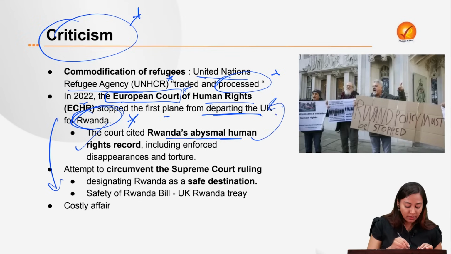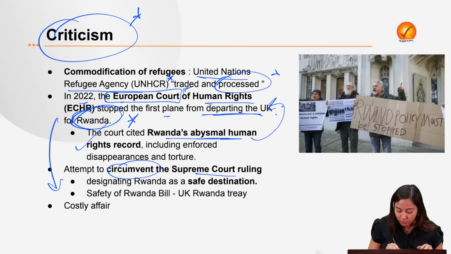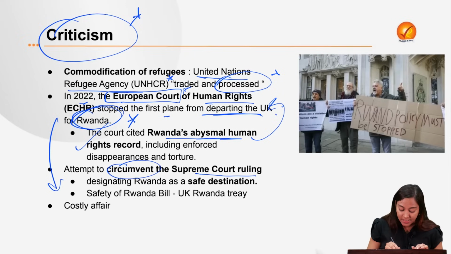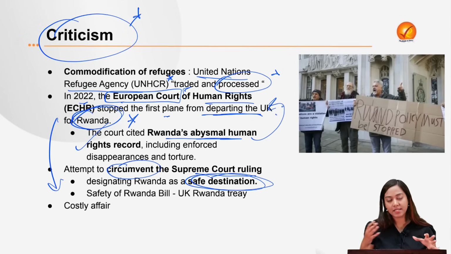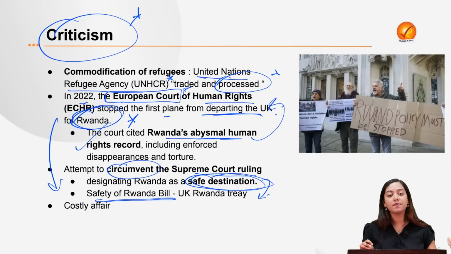This particular one is also touted as one of the ways to circumvent the Supreme Court ruling. How did they do this? So basically, the entire parliament declared Rwanda a safe destination, without providing proper assessments, without proper reports being out in public. And they have passed this bill, the Safety of Rwanda Bill, where they have signed a treaty with Rwanda, giving them certain money so that they can create safe havens for the migrants over there.